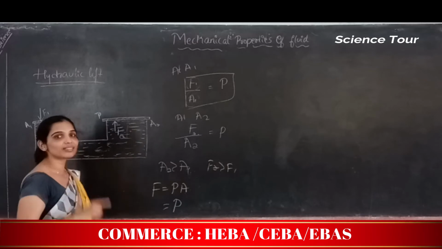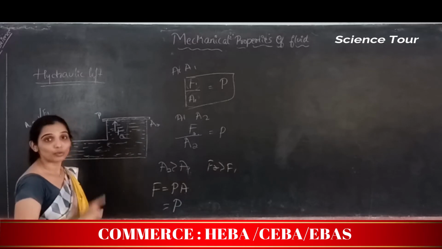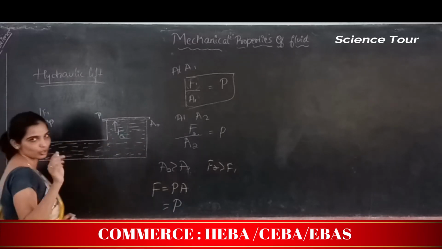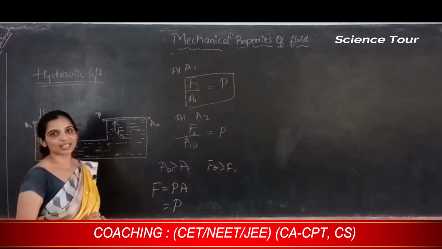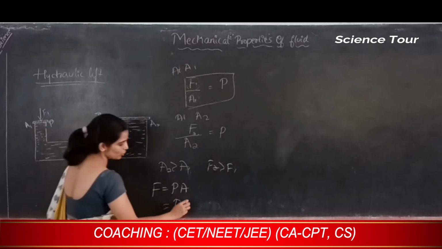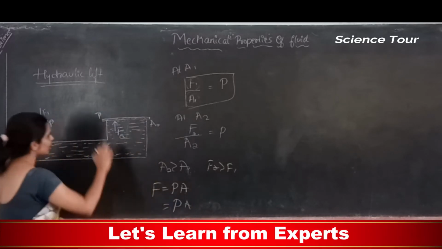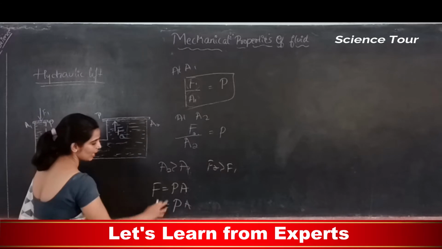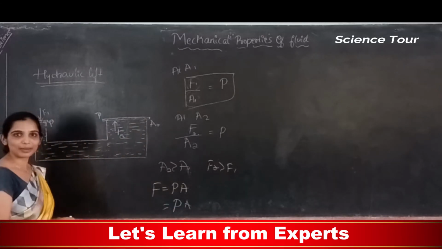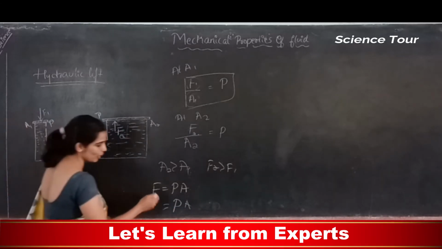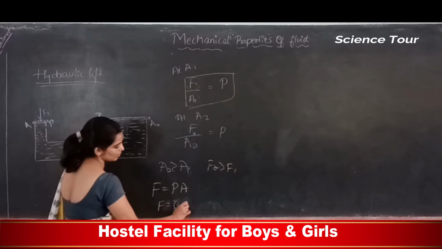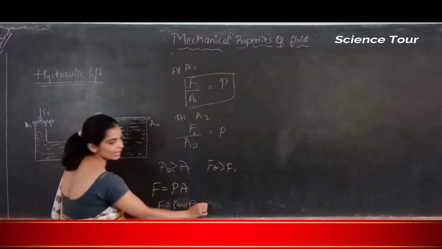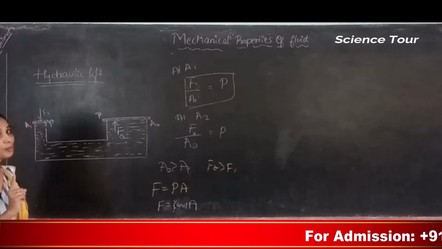The only thing which is varied here is the area of cross section. Which area is greater? So area of cross section is variable. If the area is greater, then for the same pressure, force will be greater. Do you agree with that? Here, since pressure is constant, can you say that force is equal to some constant, that is pressure, into area? Correct? I hope you are following me.